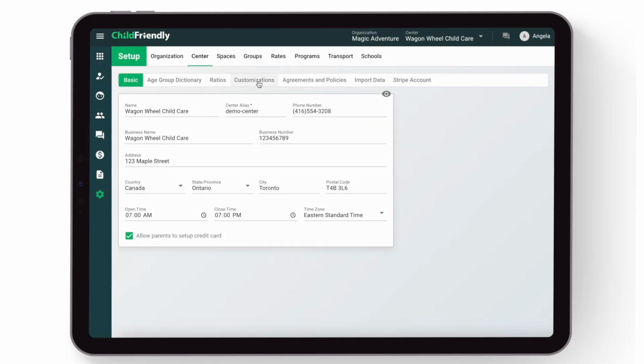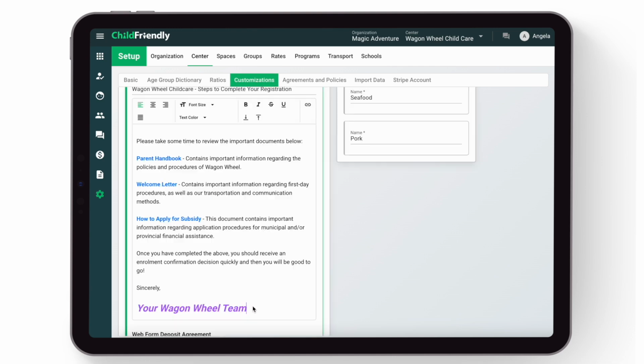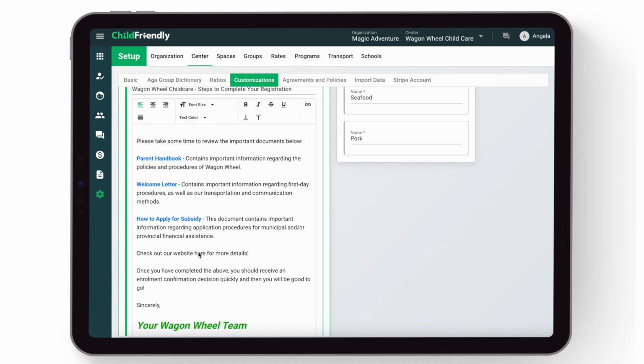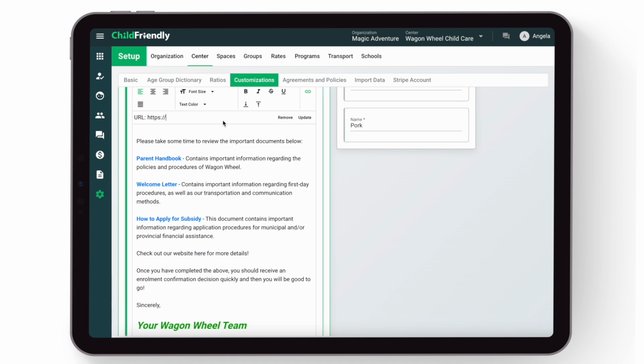But it doesn't stop there. With our platform, you can take customization to the next level. Personalize confirmation emails by adding custom images, formatting text, and providing links to essential resources that will help families get ready for their first day.